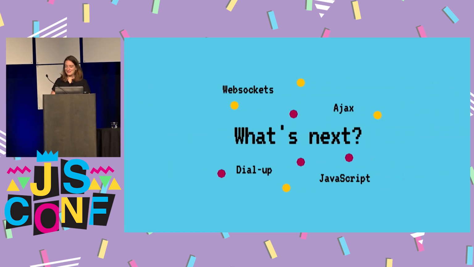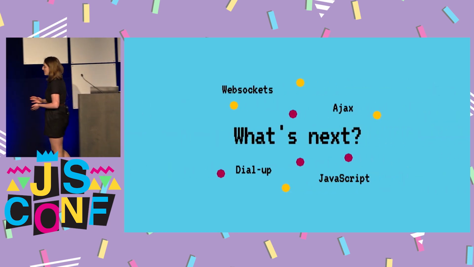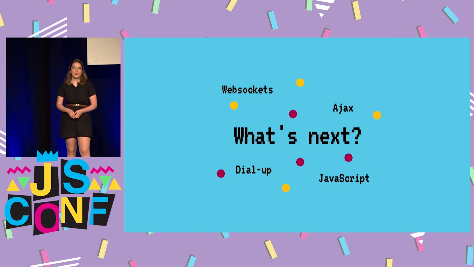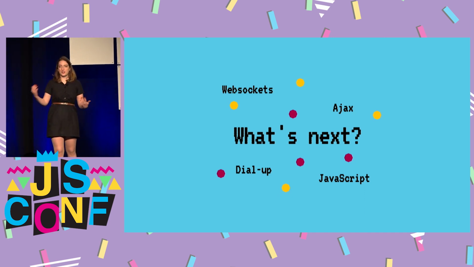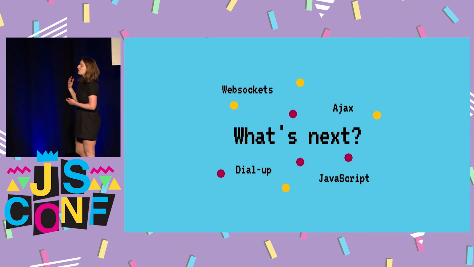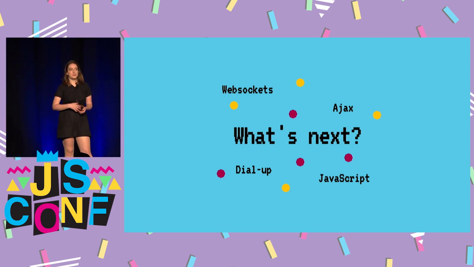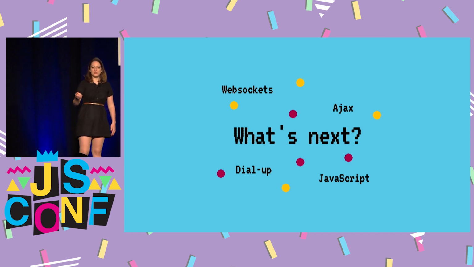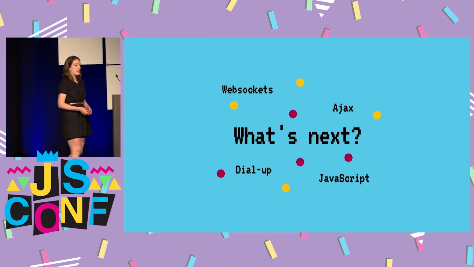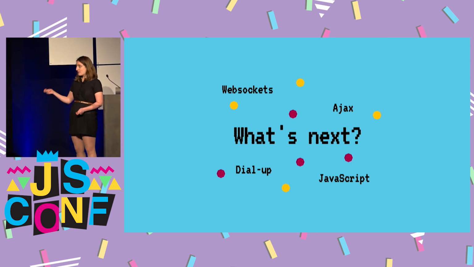So, there are a lot of things that could be done with this project. We can do things like WebSockets, because phones and SMS are by nature bidirectional communication. So the server could just send a text message to the phone whenever there's a new notification. There's nothing fancy to be set up there. We could do things like AJAX. So if I visit Twitter a lot, I could store the HTML and the CSS required for that web page on my phone ahead of time, and then use these requests to only get the contents of tweets or the content that really changes. We could also add support for JavaScript.